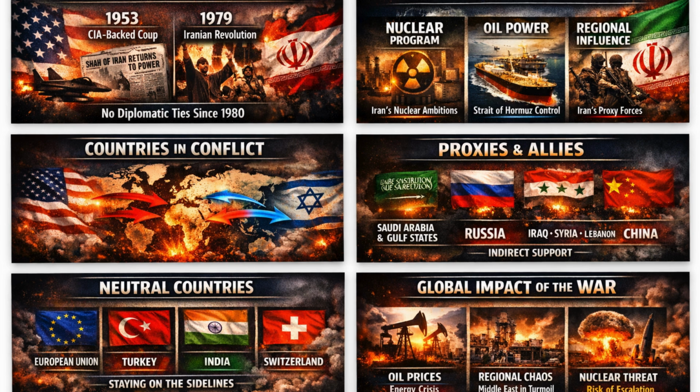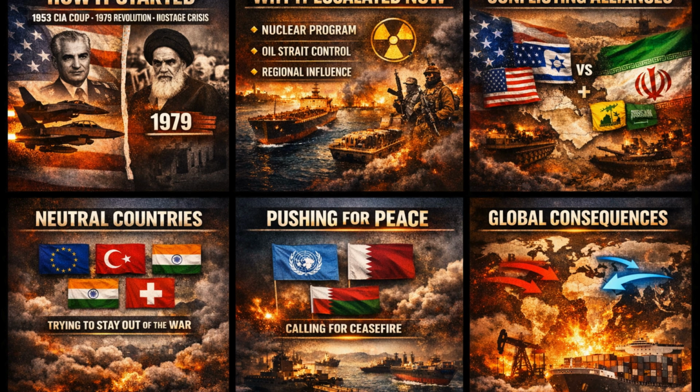Orange Square: countries indirectly involved, through proxy or strategic support. Saudi Arabia and Gulf states, historically aligned with US interests, wary of Iran's regional influence. Iraq, Syria, Lebanon host Iranian-backed militias and become battlegrounds for proxy clashes. Russia, politically supportive of Iran, opposing US influence in the region. China, economically tied to Iran, pushing for stability but opposing US dominance.